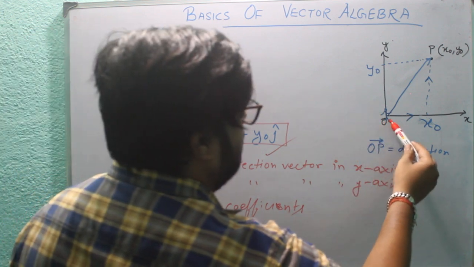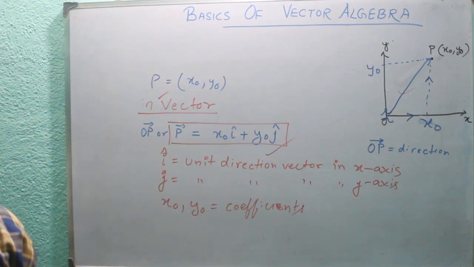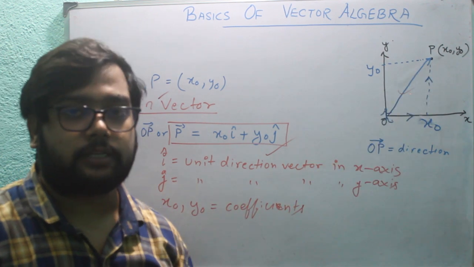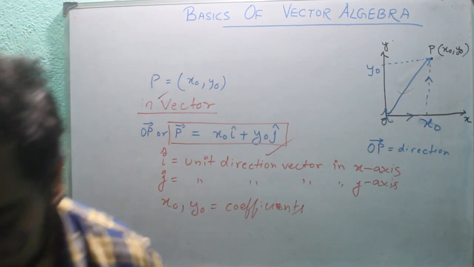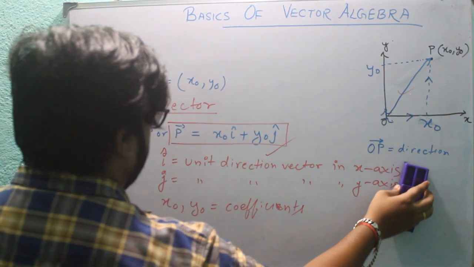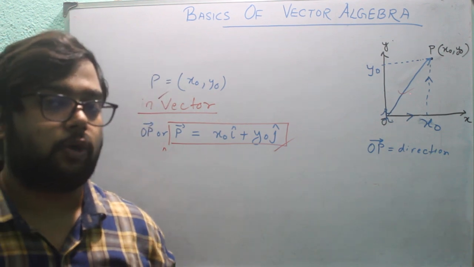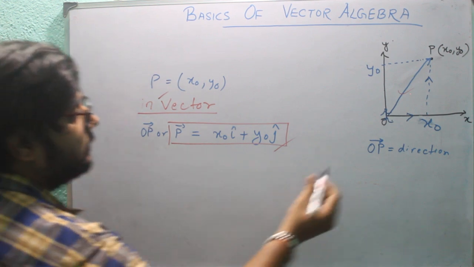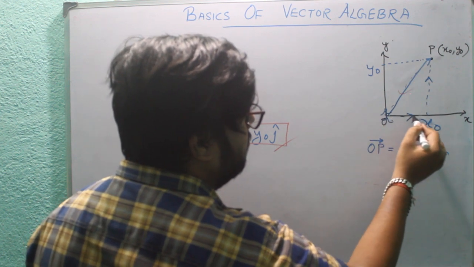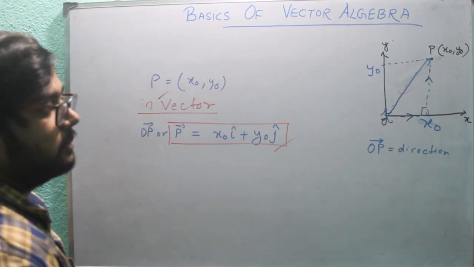If I ask what is the length of the OP vector, then how will it be calculated? Now the length of the OP vector is calculated as follows. If we take this triangle, then we know that this is a right angle triangle.